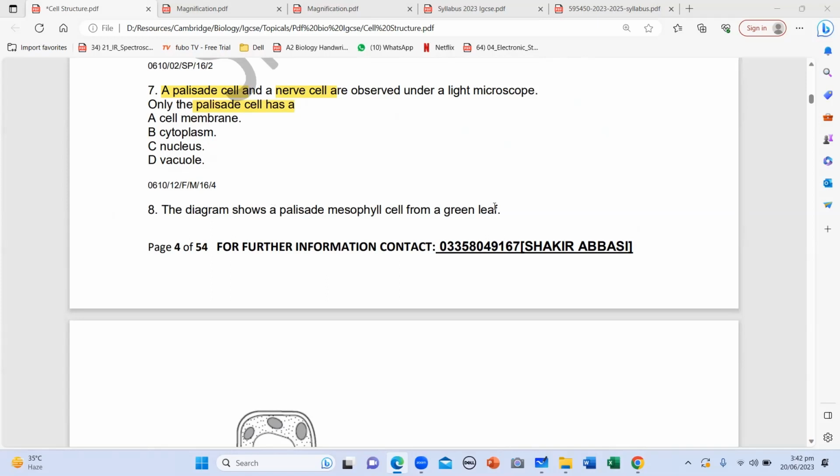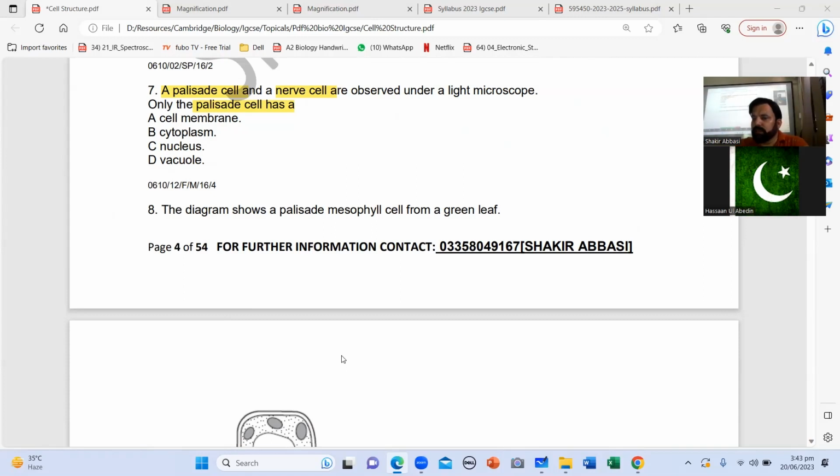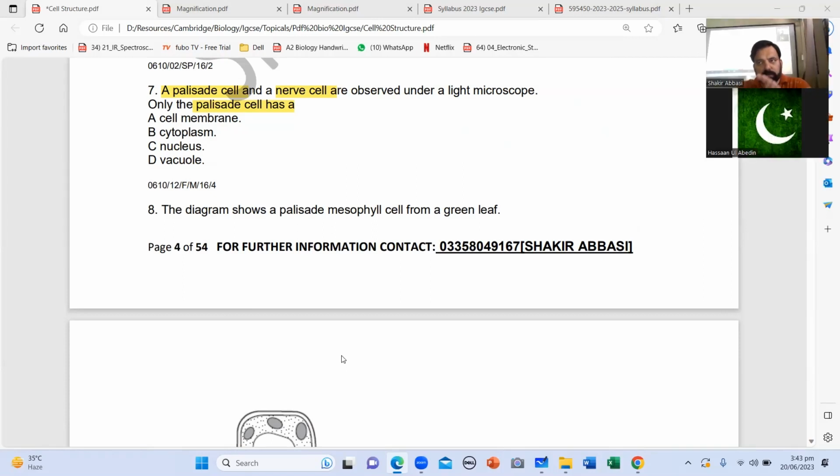Plants have one large permanent vacuole, and animal cells have many small, short-lived vacuoles. In a way, you can say no vacuoles. I repeat, animal cells have many small and short-lived ones. Like, have you heard of RBCs? Do red blood cells have a vacuole?